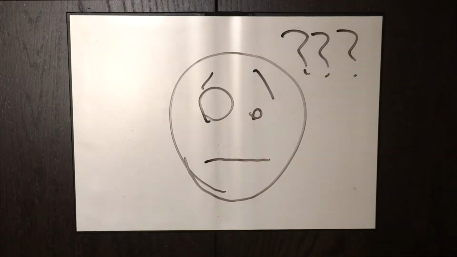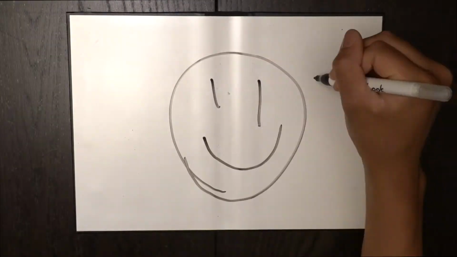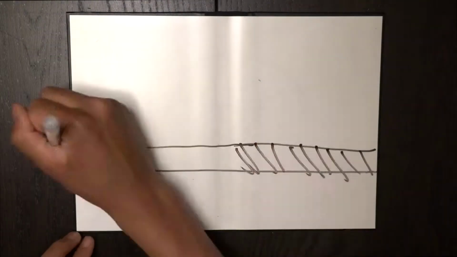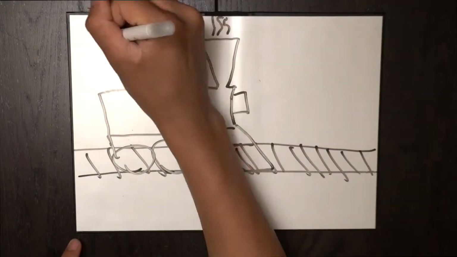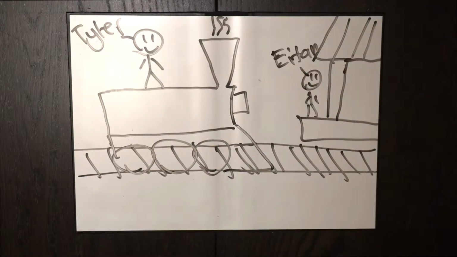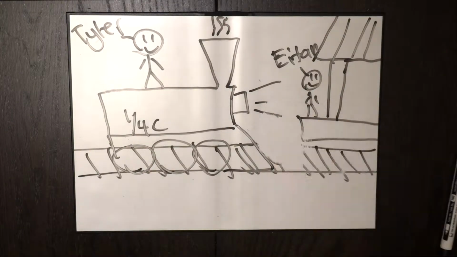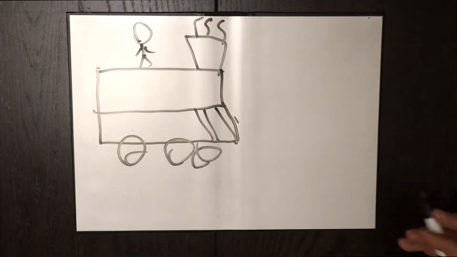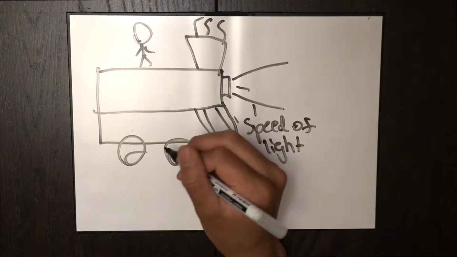Okay, wait, what? It's okay if you get a little confused. Let's take a look at the following example. Say Aton is waiting for Tyler to arrive on a hypothetical train traveling at 1/4 the speed of light. Oh, and the front of the train has a headlight too. From Tyler's perspective, the headlight is moving away from him at the speed of light, and he is moving at 1/4 of the speed of light, or 0.25 c.